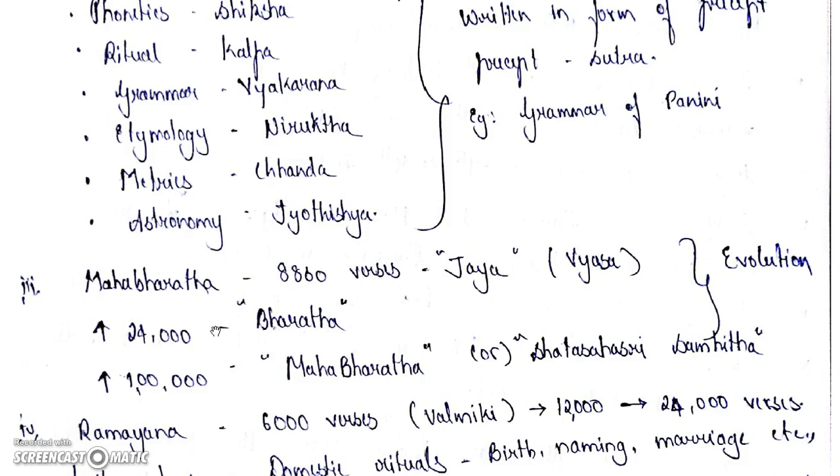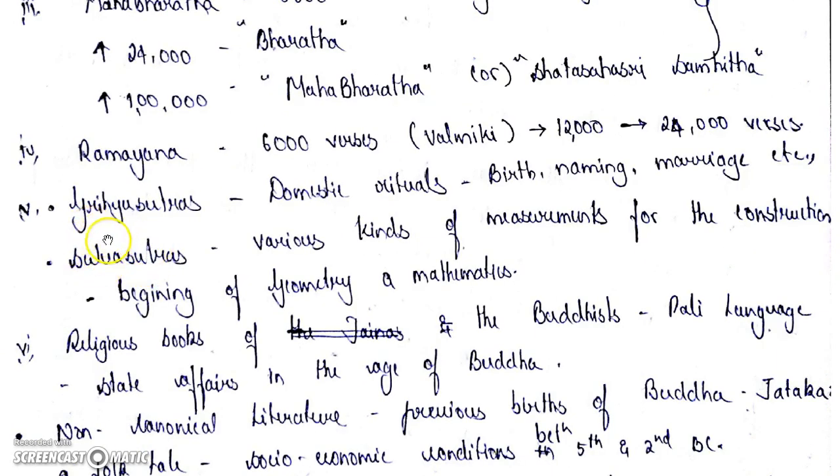This Mahabharata consists of narrative, descriptive and didactic material, right? The narrative material relates to the Kaurava and Pandava conflict, which may relate to the later Vedic period. The descriptive portion may belong to the post-Vedic period, and the didactic portion generally relates to the post-Maurya period, right? Okay, fine.